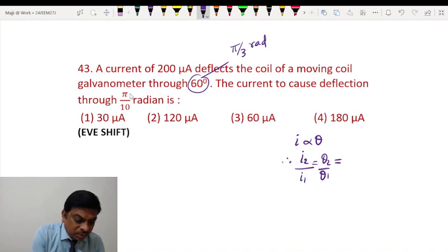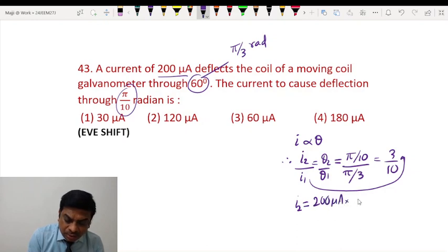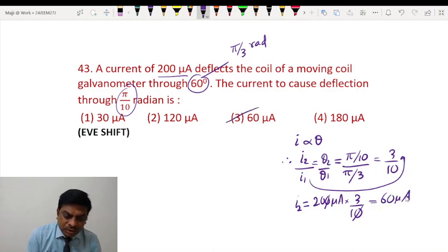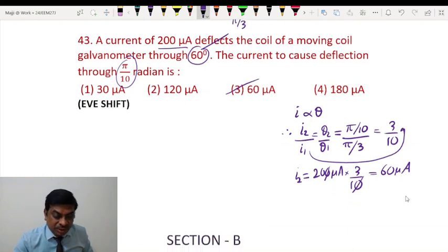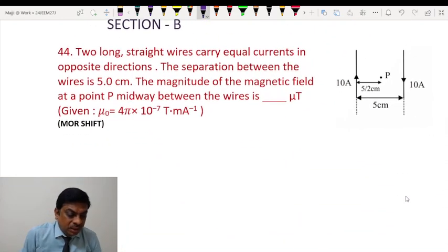So what is theta 2? Theta 2, the new angle of deflection, is pi by 10, whereas the initial angle of deflection of the coil was pi by 3. So 3 by 10. So I2 will be I1 into 3 by 10. So I1 is how much? 200 microampere. So into 3 by 10. 0, 0 gets cancelled. You have 60 microampere. So this is the correct answer students, 60 microampere. Then moving on to the next question, question 44.